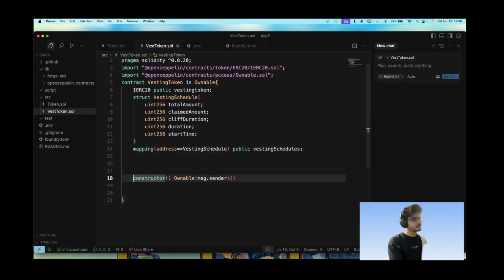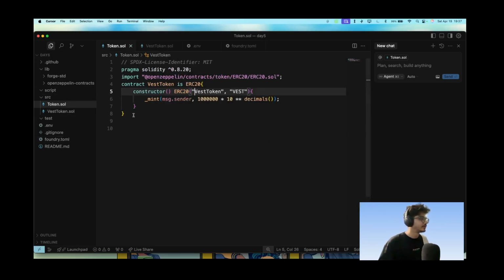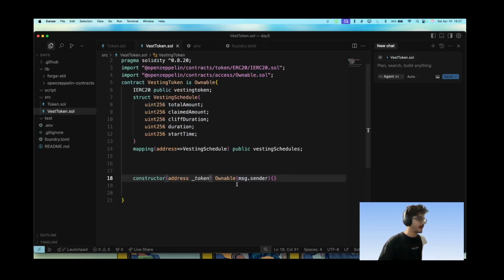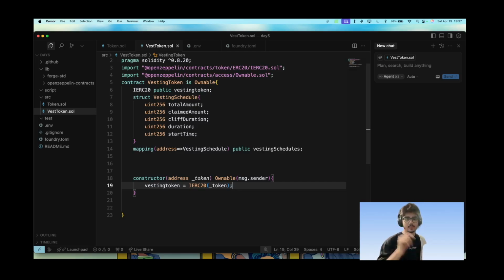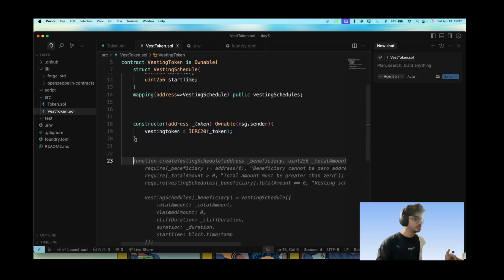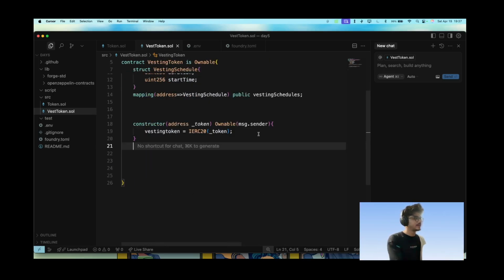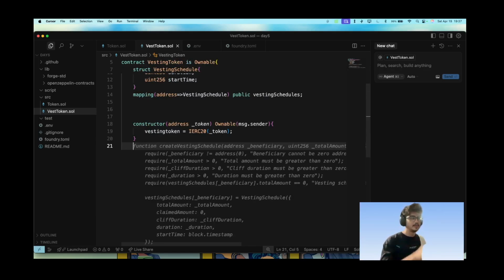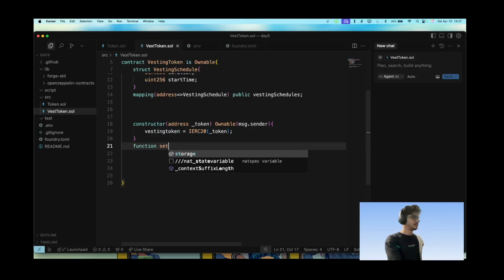Now the constructor will also need an address of which token we are going to use. So this Token.sol will be deployed at some address, whatever gibberish, and that will be the address we pass to this contract's constructor. So vestingToken is equal to the interface of token. Okay, now the first function that we need here is called setVesting. SetVesting will add a new address and a vesting schedule for that address, right? So function setVestingSchedule.